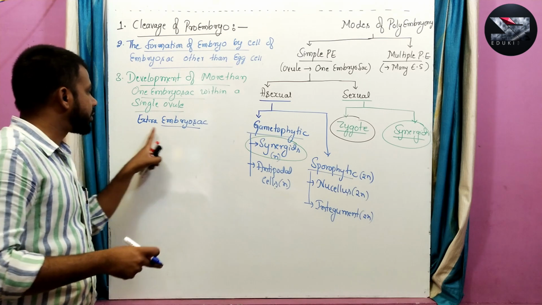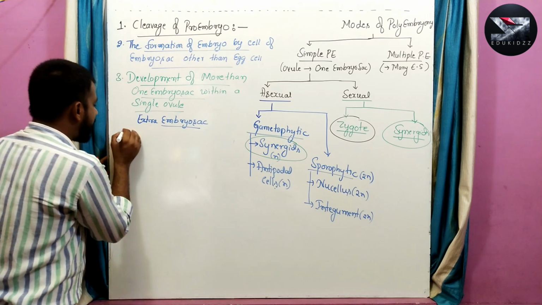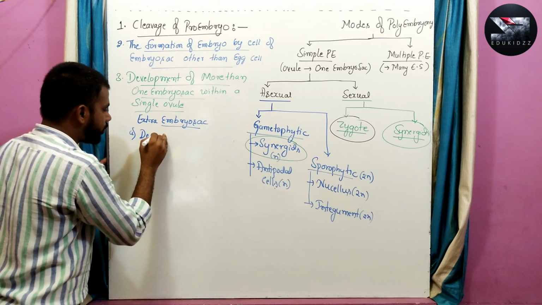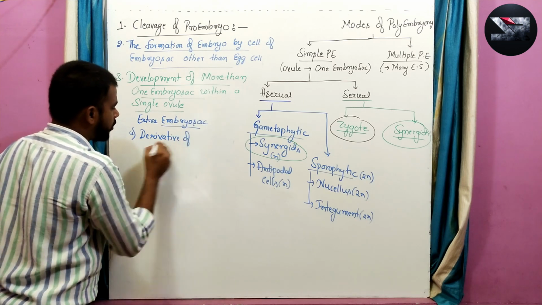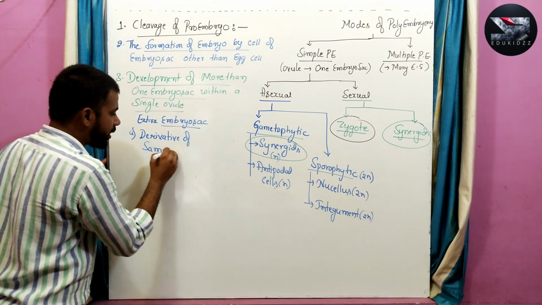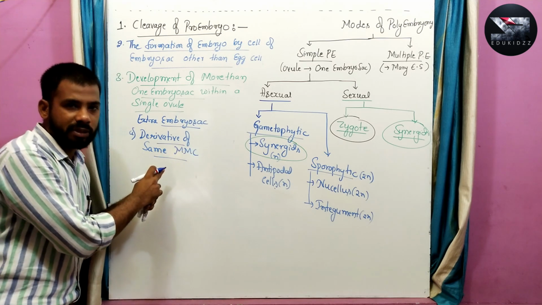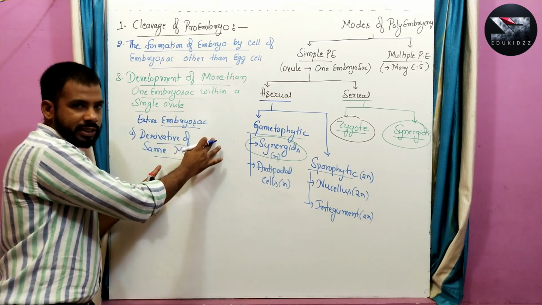The extra embryo sac may be the derivative of the same megaspore mother cell, which means a single megaspore mother cell can give rise to more than one embryo sac.